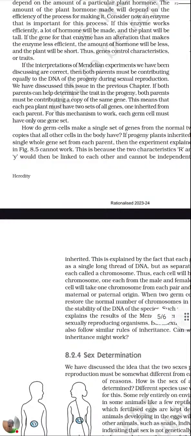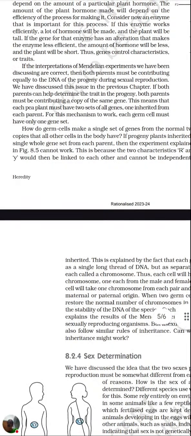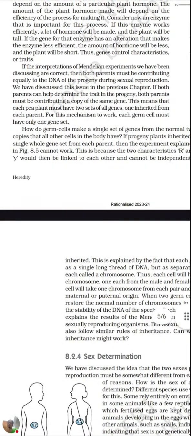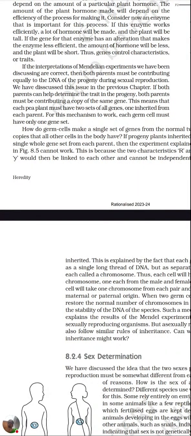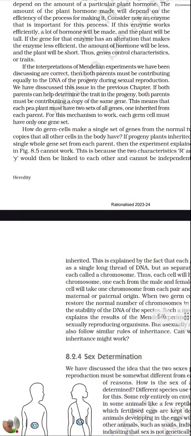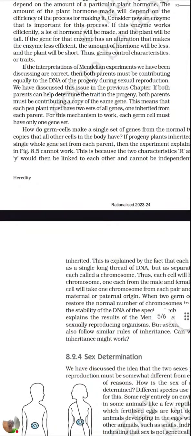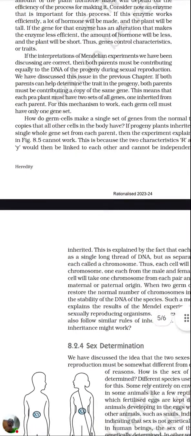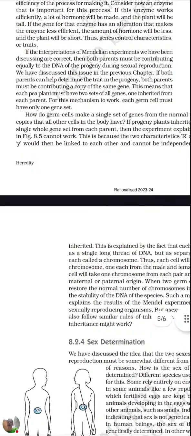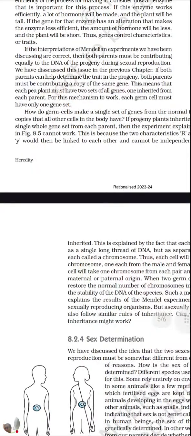As I told you just now, a chromosome is made up of two chromatids, and each parent is providing one chromatid. So each one is providing one copy of the same gene. This means that each pea plant must have two sets of all genes, like two sets for complete tallness or complete shortness, one inherited from each parent. For this mechanism to work, each germ cell must have only one gene set. Germ cell.